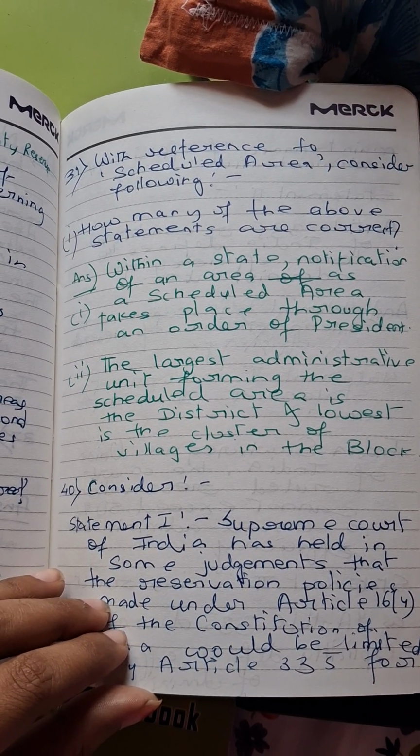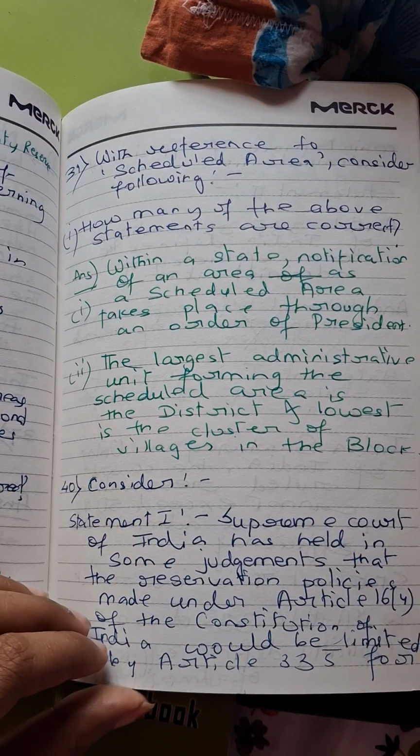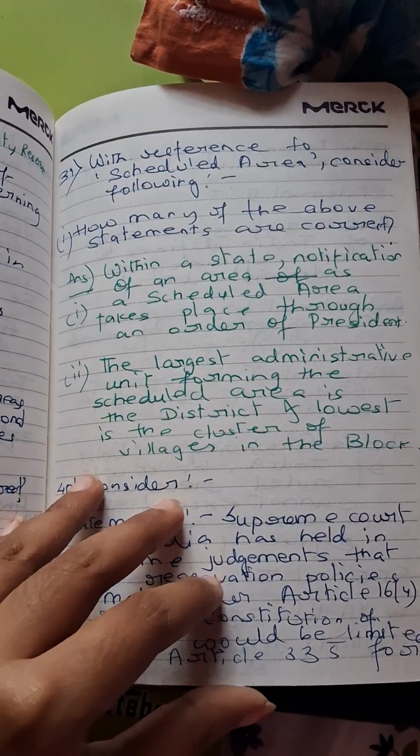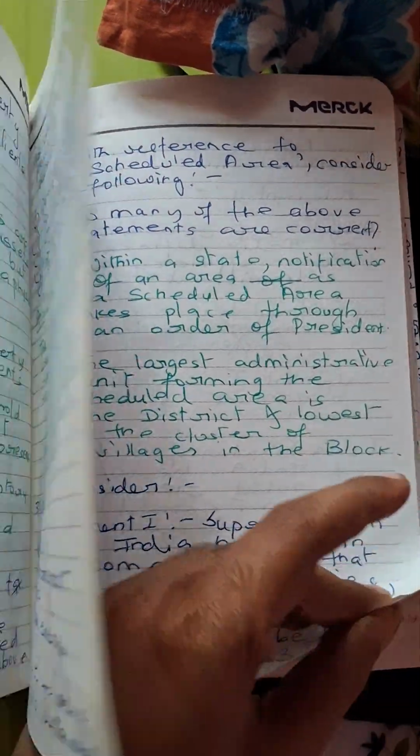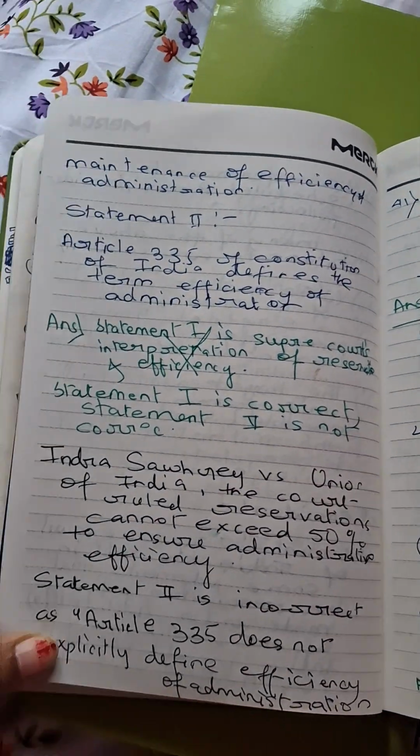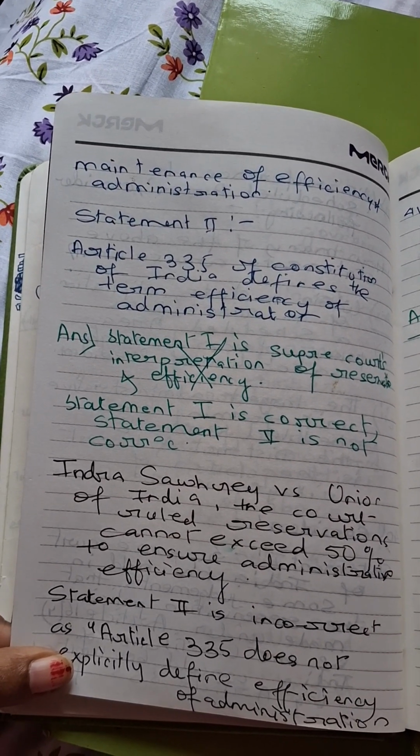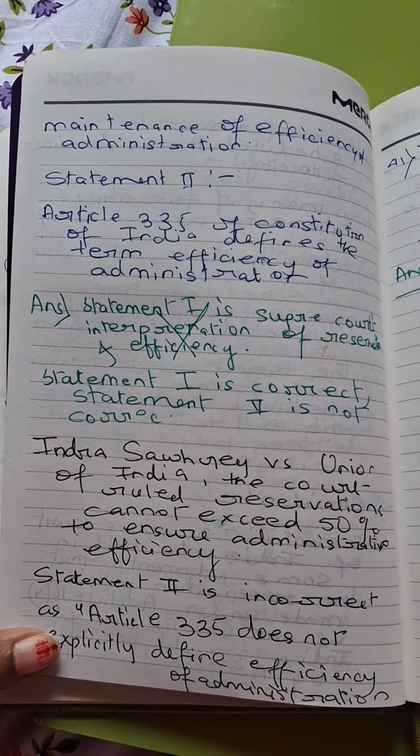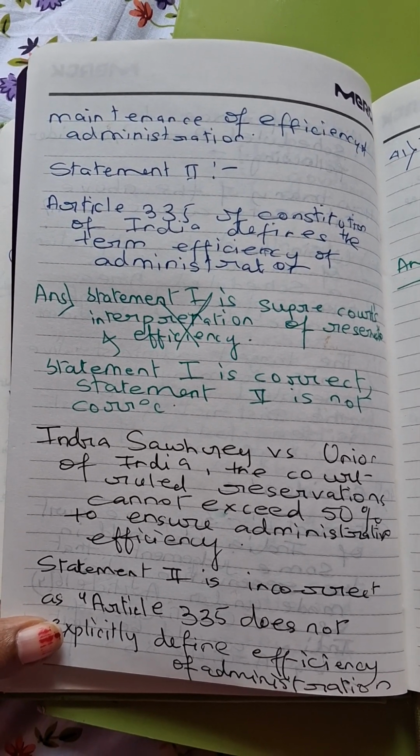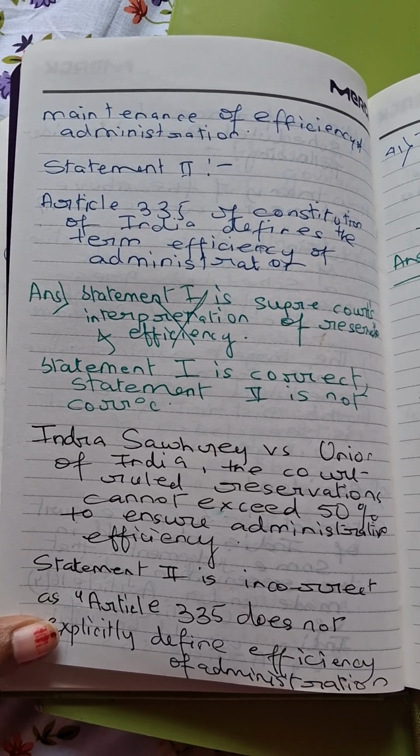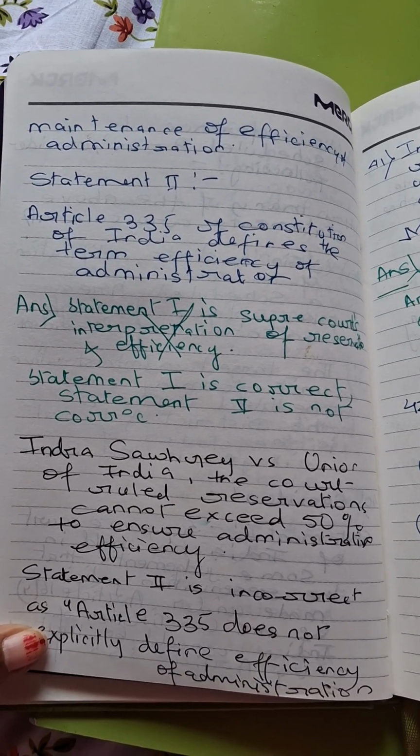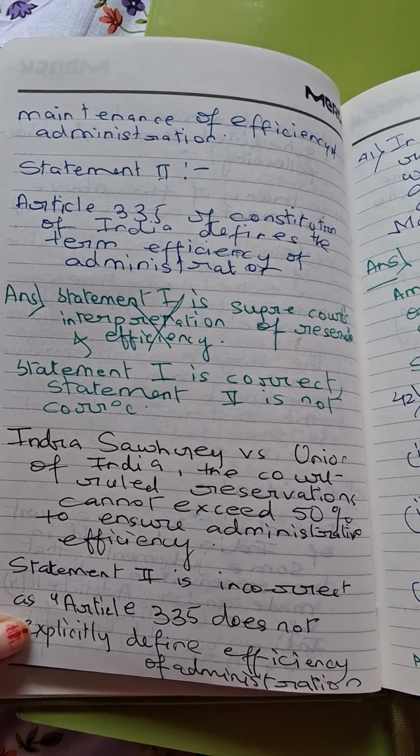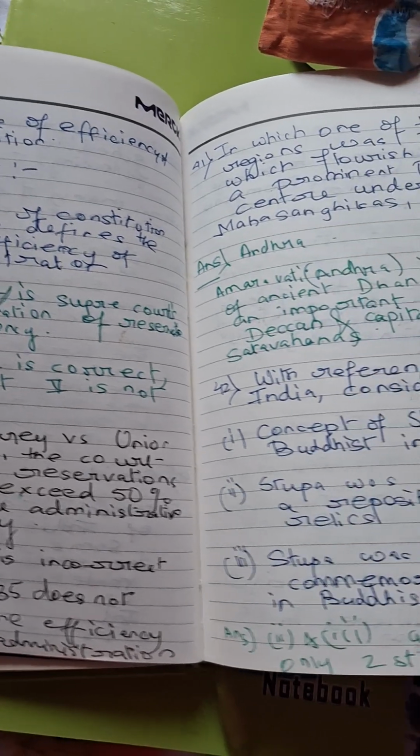Consider statement 1. The Supreme Court of India has held in some judgments that the reservation policies made under Article 16 of the Constitution of India would be limited by Article 335 for maintenance of efficiency of administration. Statement 2: Article 335 of the Constitution of India defines the term efficiency of administration. So according to this, statement 1 is correct, but statement 2 is not correct. In Indra Sawhney versus Union of India, the court ruled reservation cannot exceed 50% to ensure administrative efficiency. Statement 2 is incorrect. Article 335 does not explicitly define efficiency of administration.